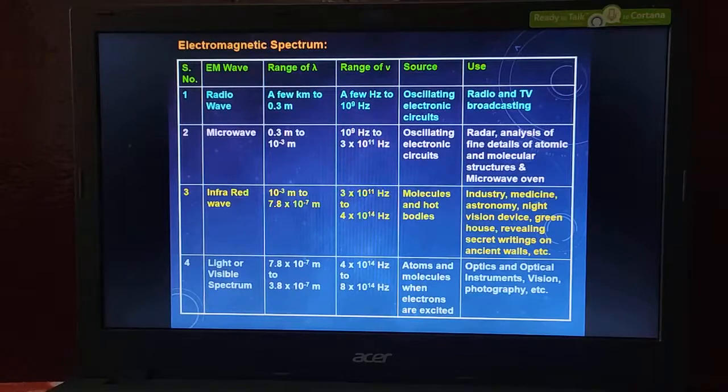one is range of lambda, the symbolic representation of wavelength, and the range of nu, that is not V, that is nu, which is frequency. The fourth column is the frequency range and the third column is the wavelength range. And which kind of source we are using to produce these electromagnetic waves is in our fifth column, and where we are going to see all these ranges is in our sixth column.